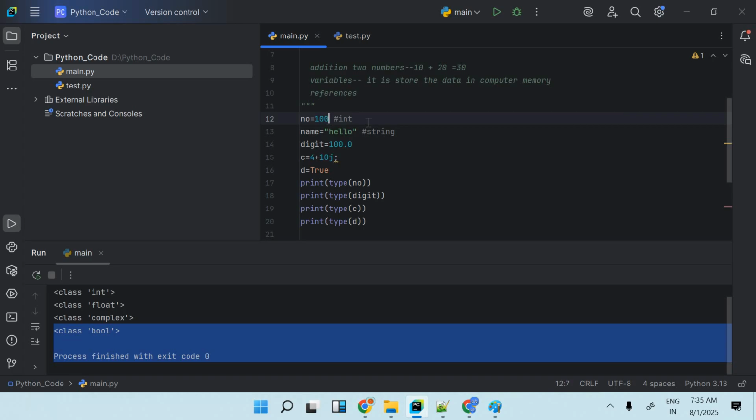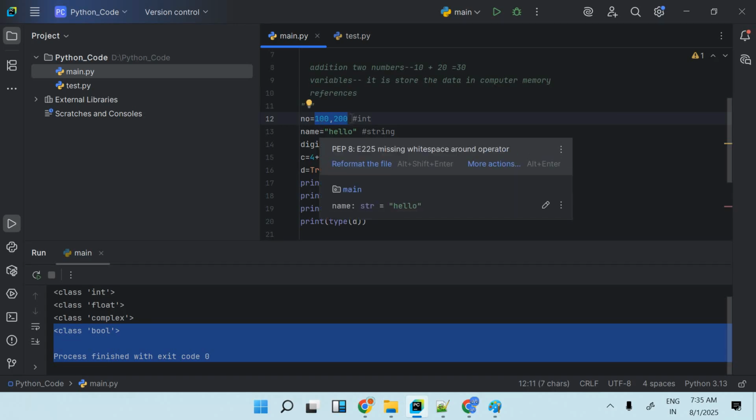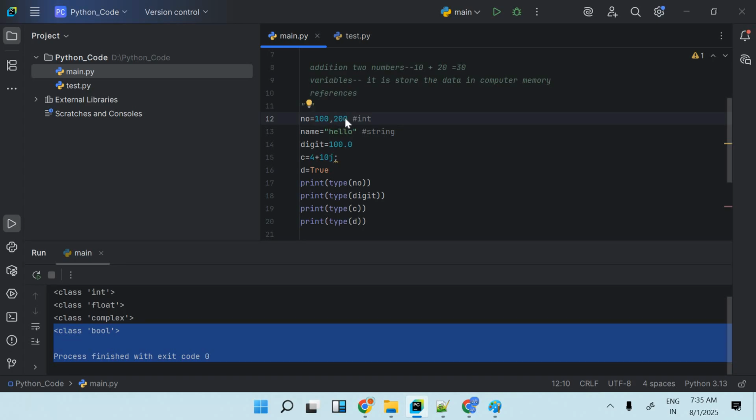Can I store two values in a single variable, like 100 comma 200? Not possible, right? If you keep 100 comma 200, either it will replace it with 200 or it will keep only one. It cannot keep both together. So in a single variable, if I want to store more than one value, then array will come into the picture. For that, we have a different data type.